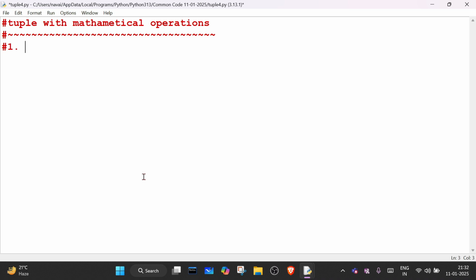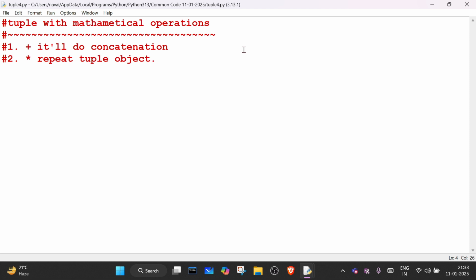Number one, we can perform plus, and the second one is multiplication. Plus will concatenate two tuples, so it will do concatenation. And multiplication will repeat the tuple object.